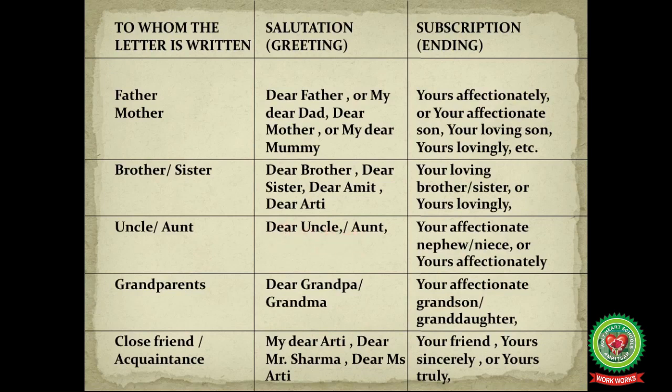And subscription will be your affectionate nephew or niece or yours affectionately. Now, if you are writing a letter to your grandparents, the salutation should be dear grandpa or dear grandma. And subscription should be your affectionate grandson or granddaughter.